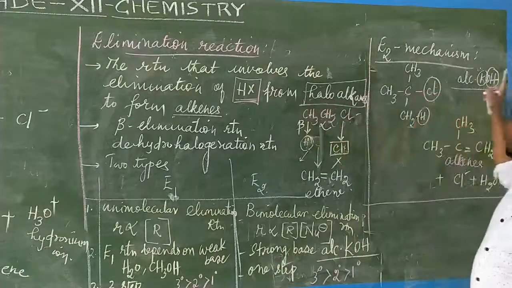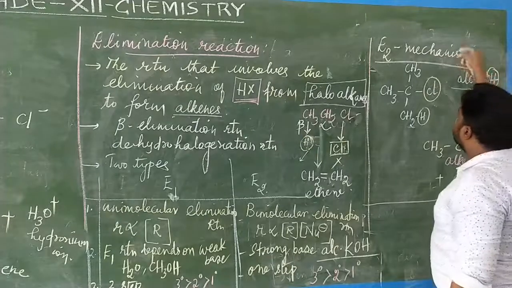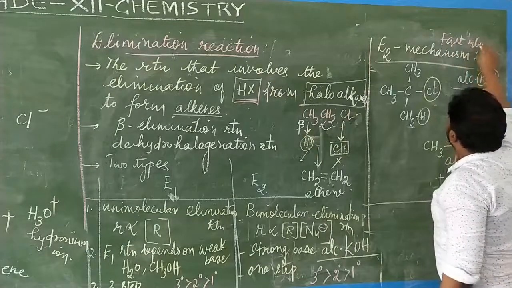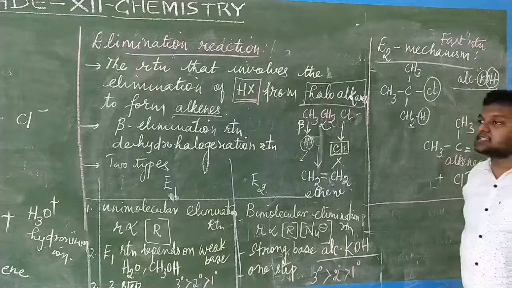Carbocation formation, as I have given, does not happen, because the elimination reaction, E2 reaction, is a very fast reaction, the fastest reaction. So it is a fast reaction. Since it's a very fast reaction, what's happening here? Instead of formation of carbocation, directly it gives the formation of unsaturated hydrocarbon. This is called as E2 reaction.